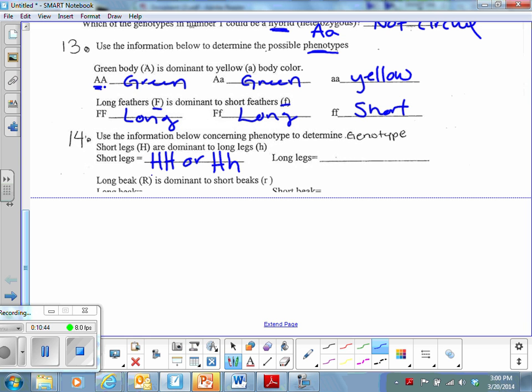Remember that both the homozygous dominant and the heterozygous will show that dominant trait. On the long legs, the only genotypic possibility is little h. I know it's cut off here, but we'll go ahead and just keep going with the long beaks. So long beaks, capital R, is dominant to short beaks, lowercase r. So long beaks, again, could be the homozygous dominant or the heterozygous. And then the short beaks, it could only be homozygous recessive.